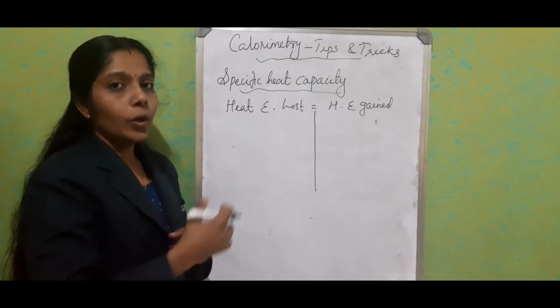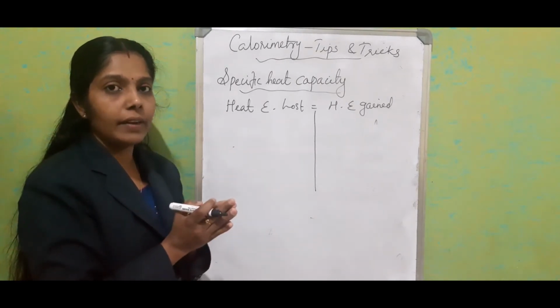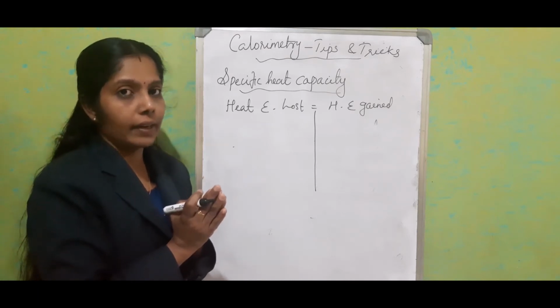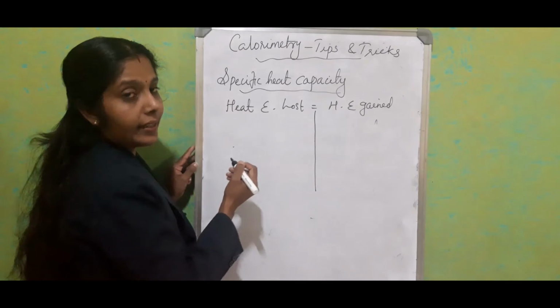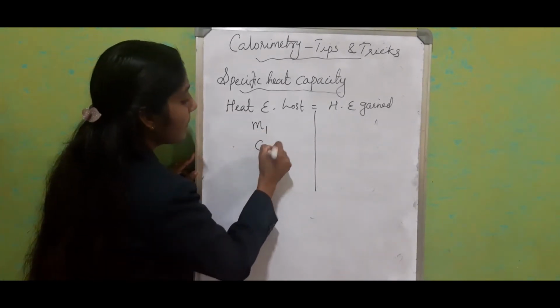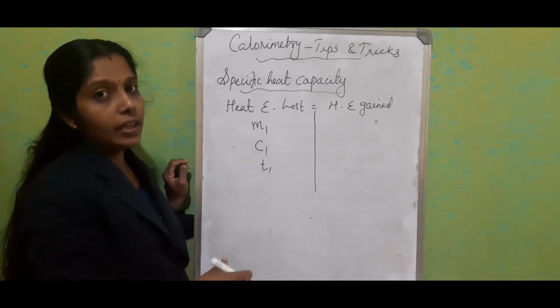Now, who lost heat energy? The mass will be given, specific heat capacity will be given, and the initial temperature of the hot body will be given. So we will write what we require on this side: M1, specific heat capacity C1 and T1, the initial temperature.